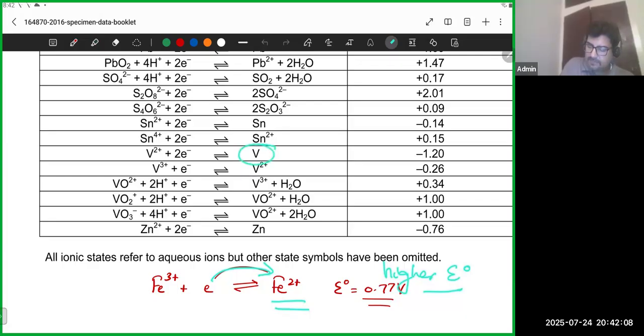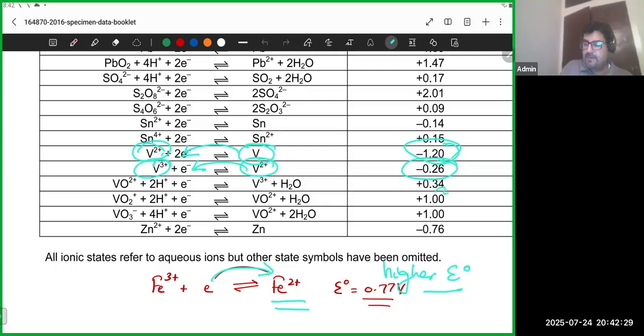So vanadium was the lower E naught. So vanadium pellet reaction, what happened? It lost electrons. Why? Because it had a lower E naught. Then it became V2 plus. When V2 plus was formed, it lost electrons again. It became V3 plus. Why did it lose electrons? Because it's still the lower potential, minus 0.26. वो नीचे iron जो है ना, that's the higher potential, so iron would still gain electrons and vanadium would still